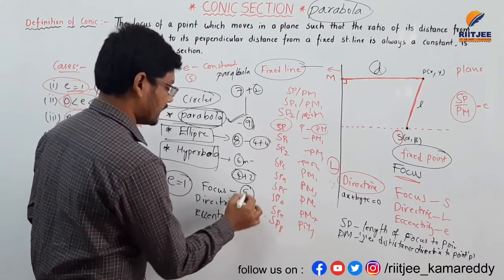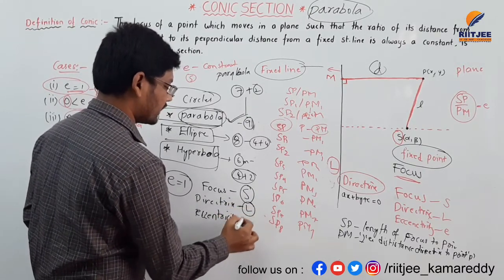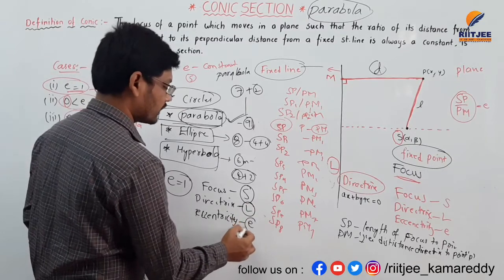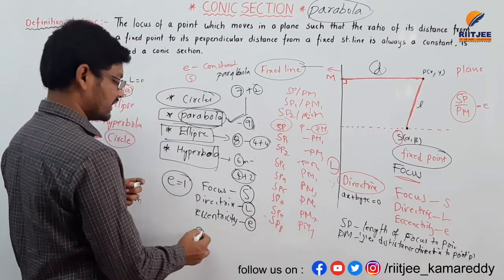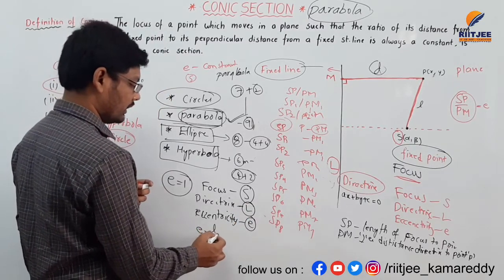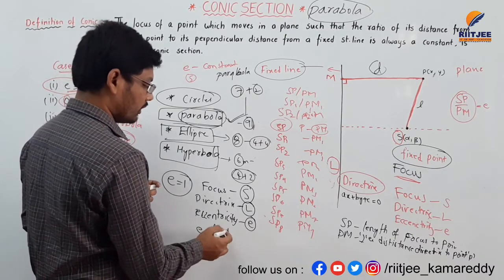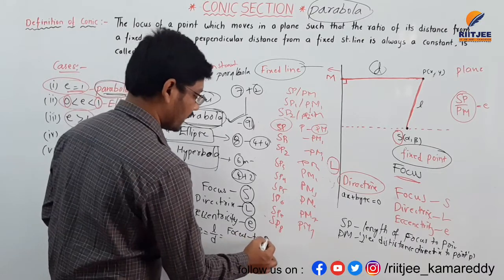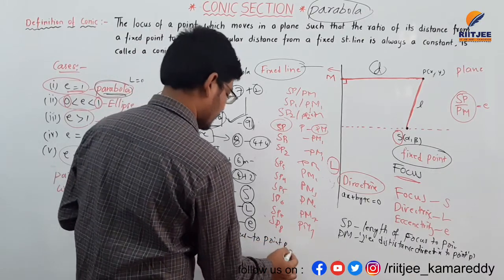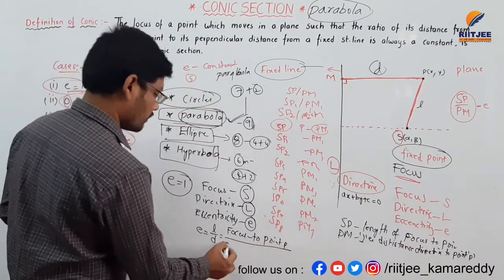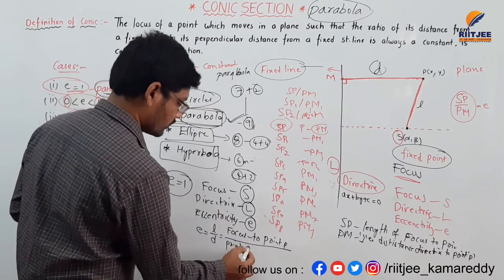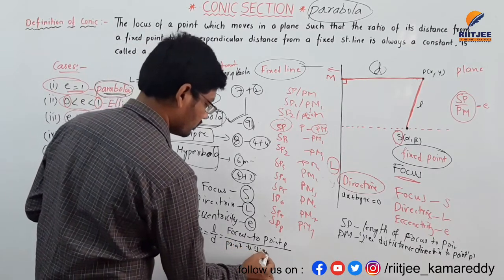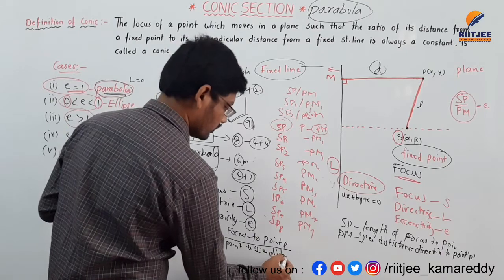Focus is denoted by capital S, directrix by capital L, and eccentricity by small e, where e is L by D, L being the distance from focus to point P, and D the perpendicular distance from the point to the directrix.